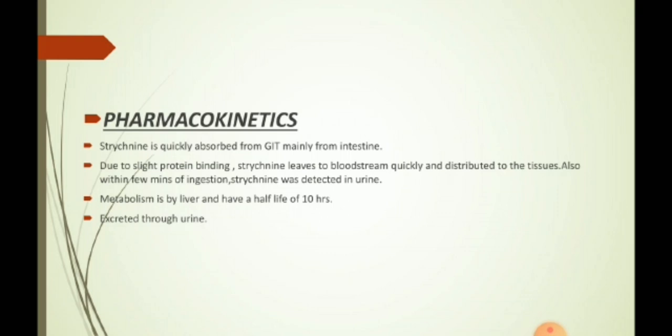On moving to the pharmacokinetics, strychnine is quickly absorbed by the GIT, mainly from the intestine. Due to slight protein binding, strychnine leaves the bloodstream quickly and is distributed to the tissues. Also, within a few minutes of ingestion, strychnine can be detected in urine. Metabolism is by the liver and it has a half-life of 10 hours. Excreted through urine.